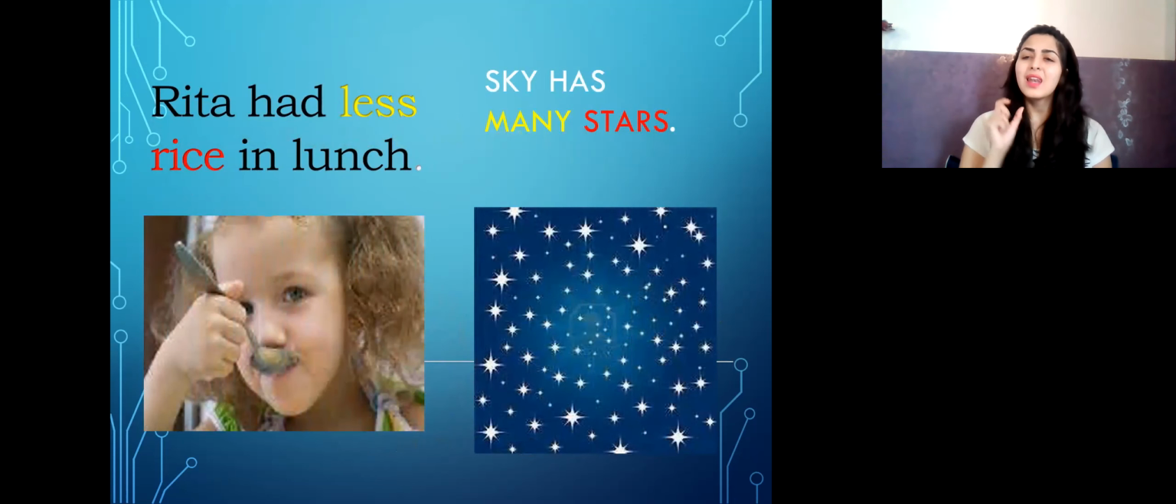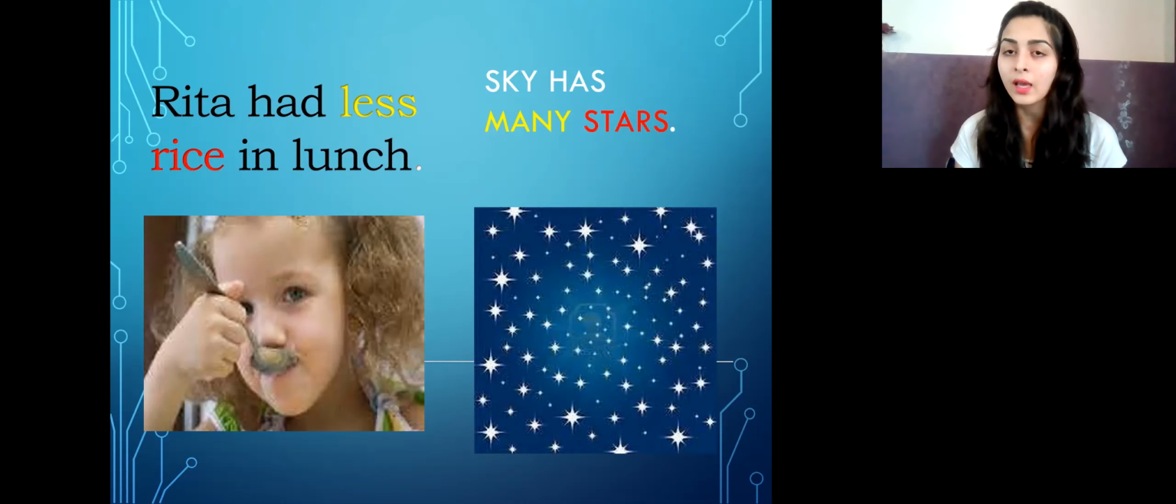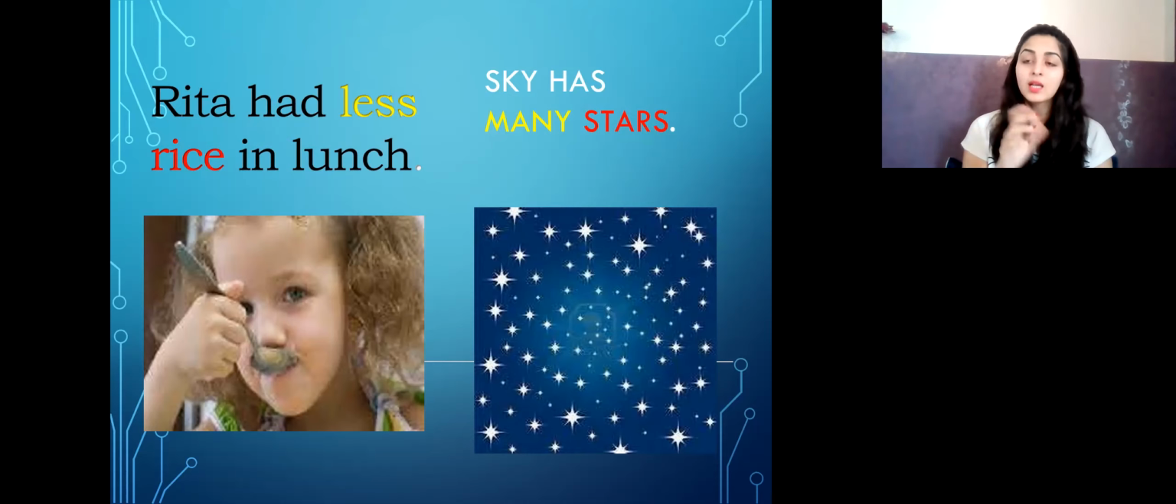Rita has less rice in lunch. Less will also denote the quantity, because it is actually showing whether it is much or little. So she is having less rice, so it's quantity. Sky has many stars, many. Now you will notice here there are no numbers given. Some people think that numbers only show quantity, so that is the reason I have put these types of examples that do not denote numbers in them.